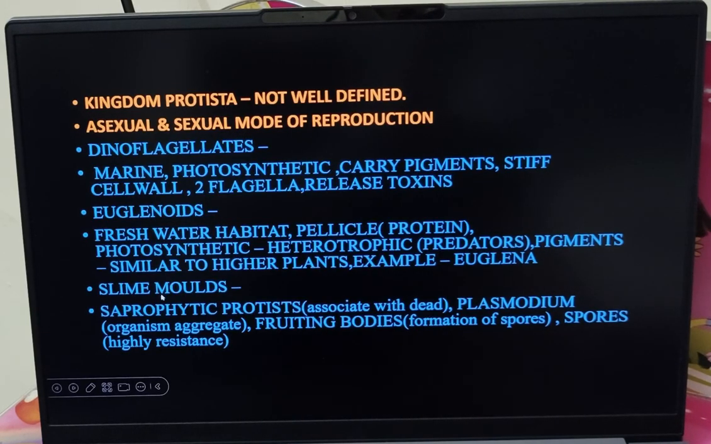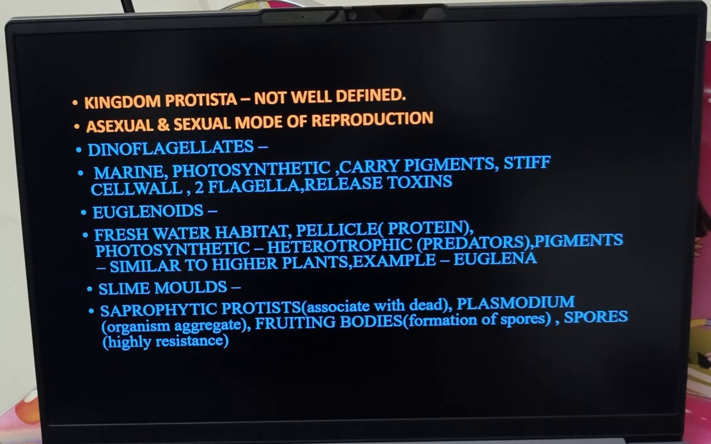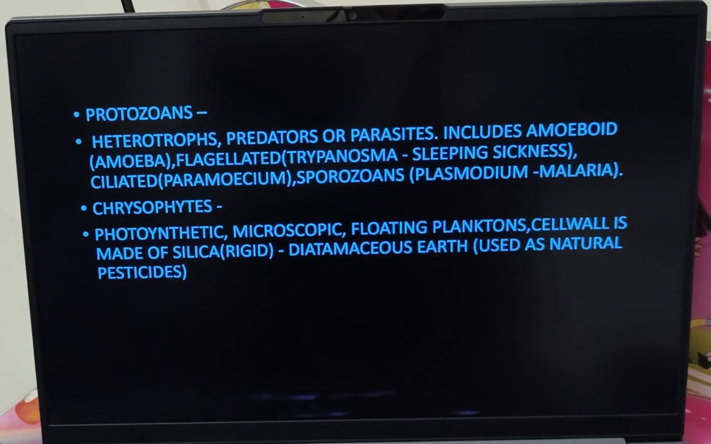So molds are a form of fungi. It's a type of fungi. Spores are highly resistant. So even when you subject those fungi to high temperature, they cannot die because of the resistant structure called spores. Next, coming to protozoans.